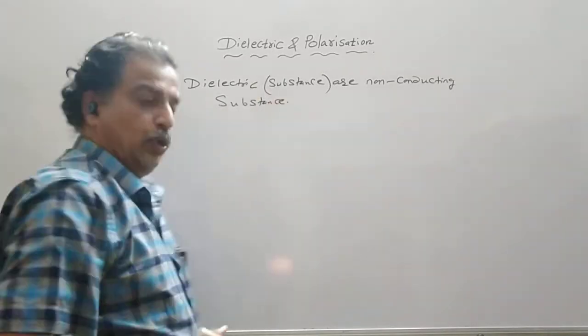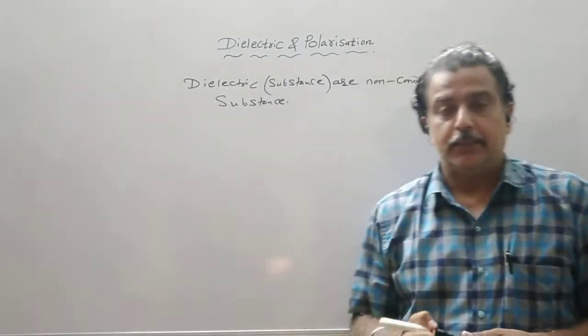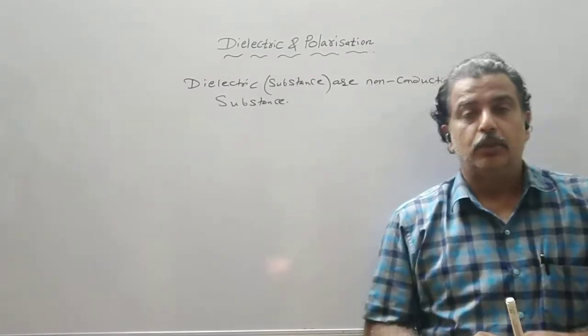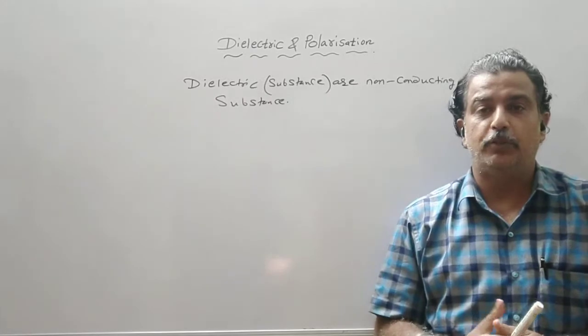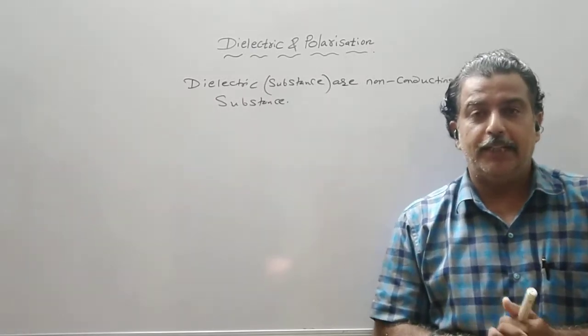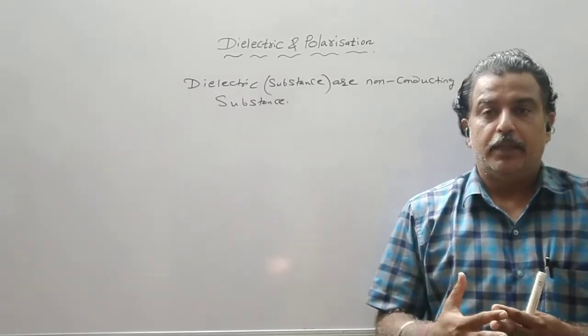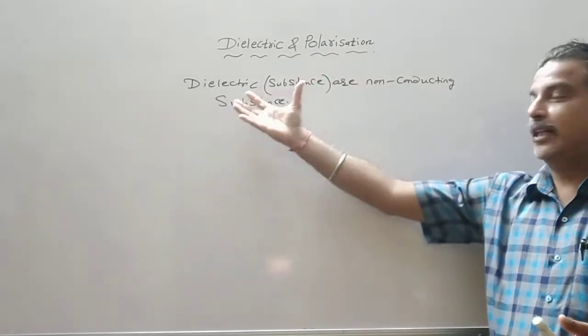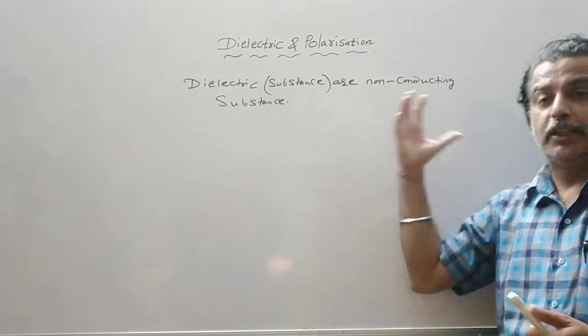Now insulators are also non-conducting. They do not conduct, and dielectrics are also non-conducting. We will discuss the difference between the insulating medium and the dielectric medium, but for the time being we assume that dielectrics are substances which are non-conducting.